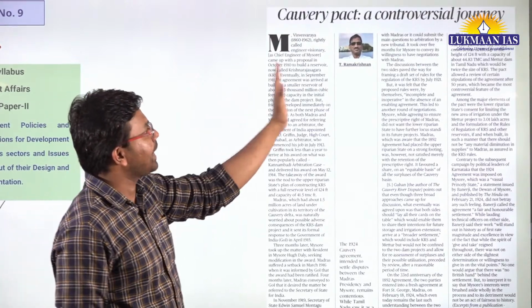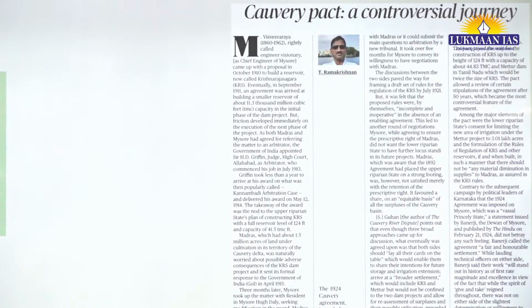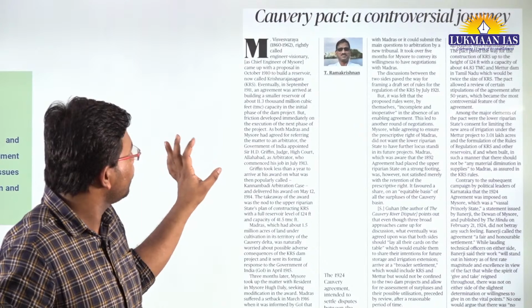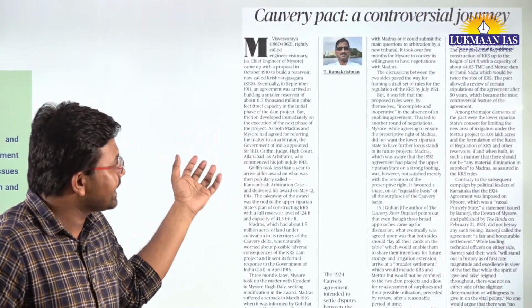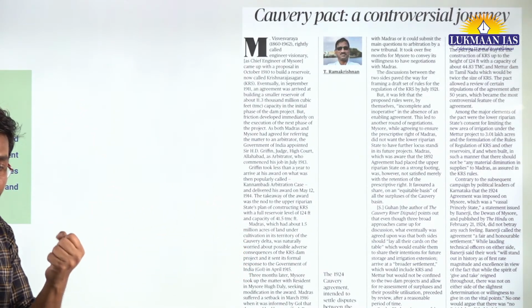It says Cauvery Pact, a controversial journey. In this article we are going to understand about the Cauvery related pact. Cauvery is a river that flows between multiple states. However, related to sharing of water from the Cauvery river, there have been multiple disputes between various states, including Karnataka and Tamil Nadu. In this article they talk about what has happened in the past, how the Cauvery Pact actually originated.